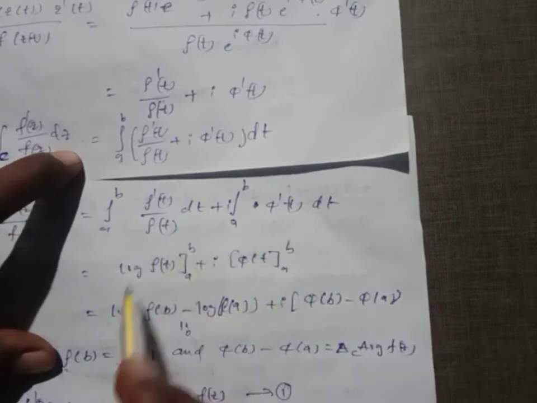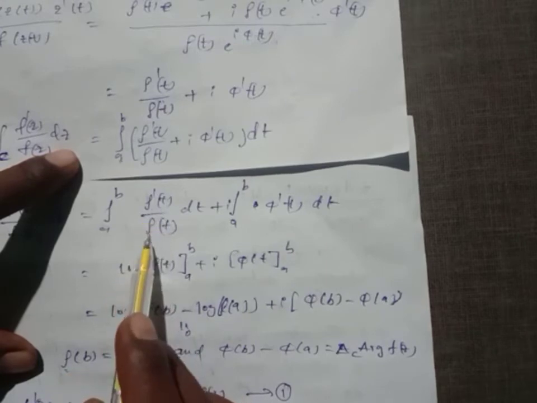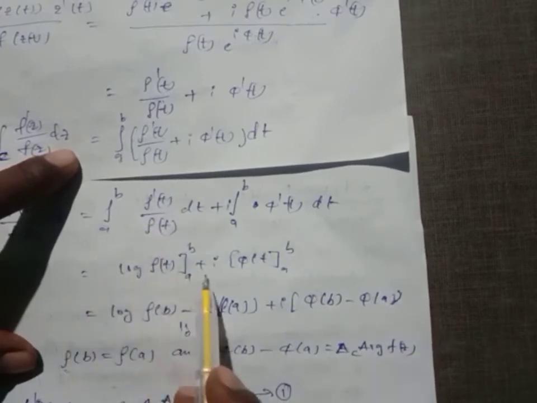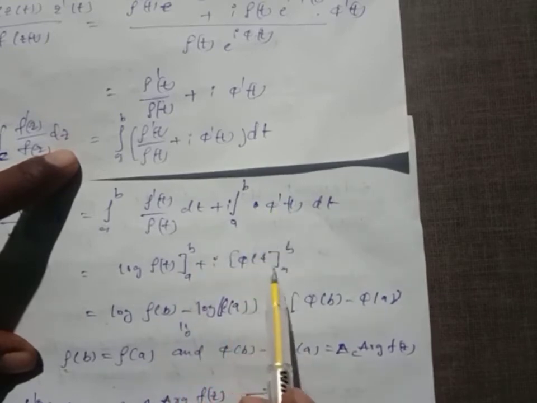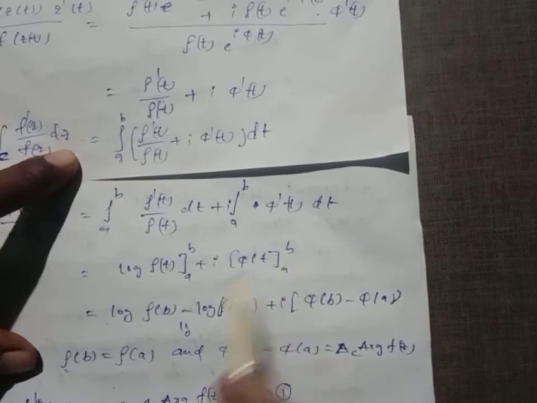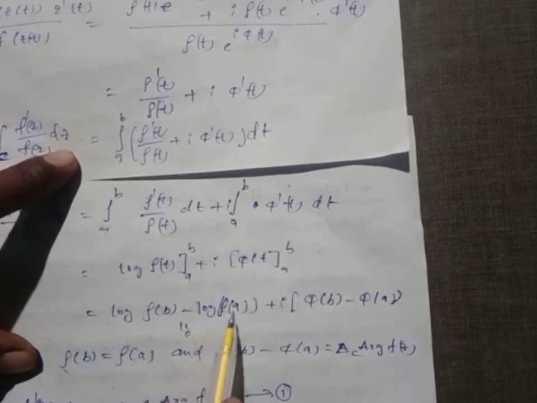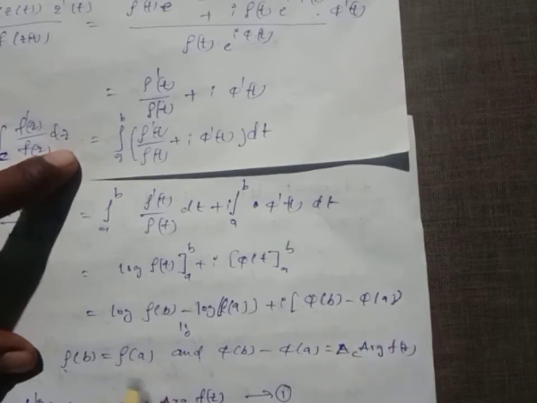Integrating, rho dash of t by rho of t gives log of rho of t, limits a to b, plus i into phi of t, limits a to b. So log of rho of b minus log of rho of a, plus i into phi of b minus phi of a, where the given contour is simple.